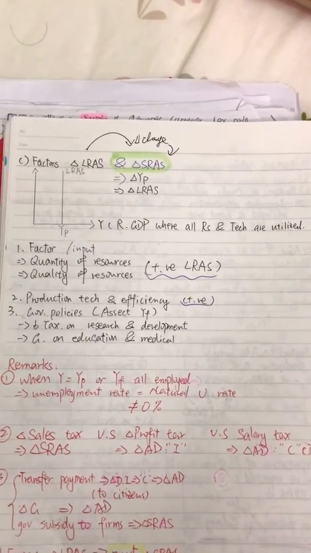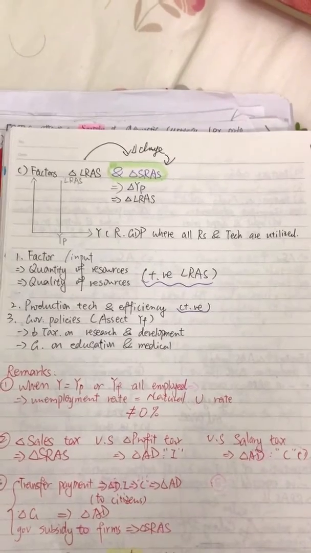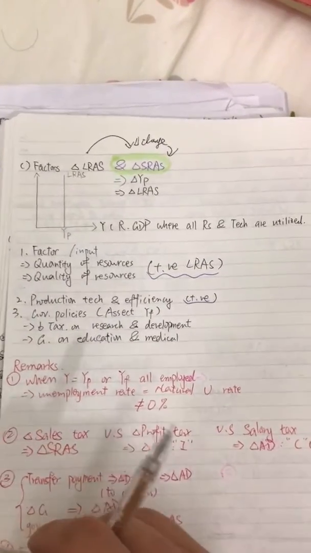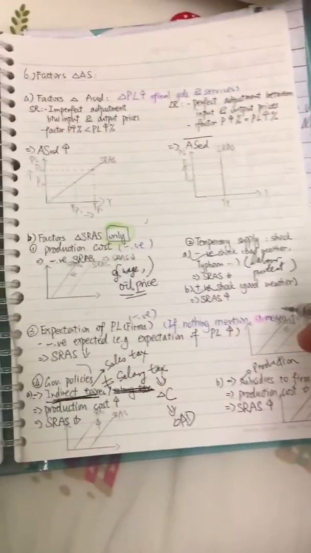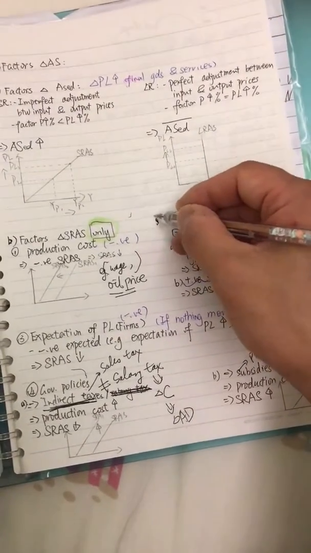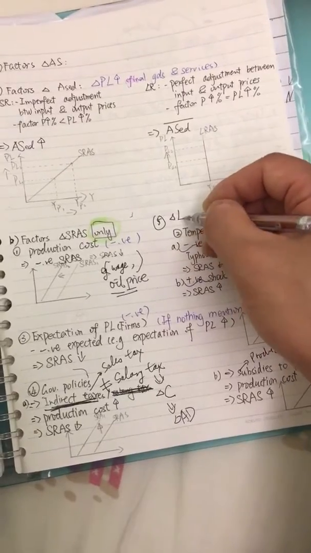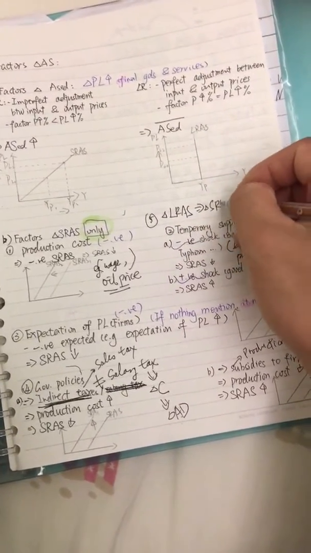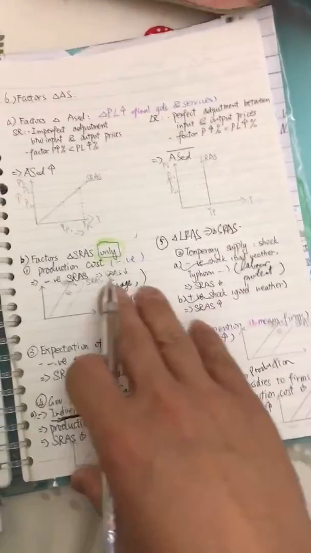So whenever a factor changes the long run AS, the short run AS will also shift altogether. So we can write down one more factor that moves the short run AS, which is the fifth factor: when there is a change in the long run AS, then the short run AS will also move in the same direction.